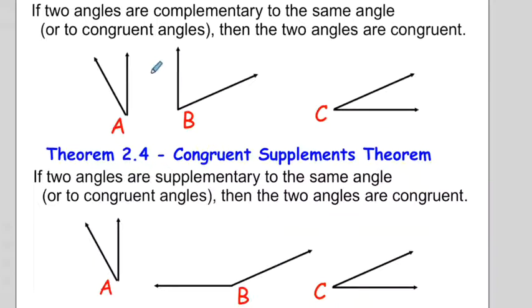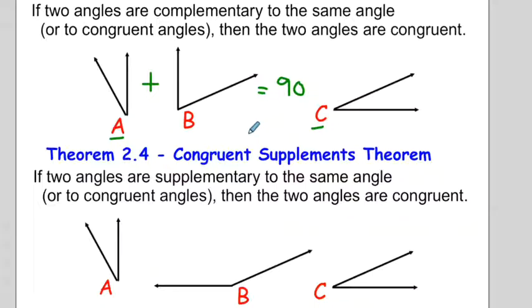If we have two angles, A and B, where when I add their measures together, they equal 90. And they're complementary to the same angle. That means that when I add A and B, that equals 90. And then when I add B to C, that also equals 90. Then the two angles are congruent. So our two angles here would be angle A and angle C. Both of these angles, when I add them together with B, I get 90.